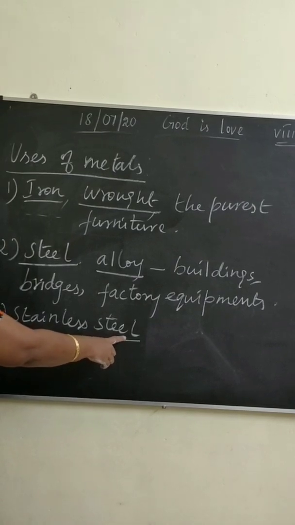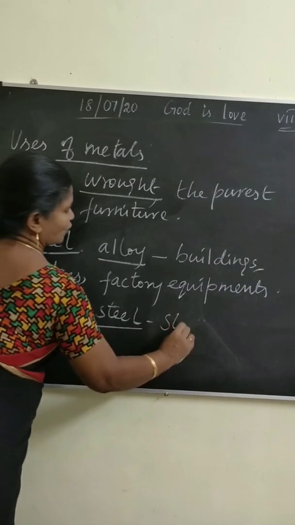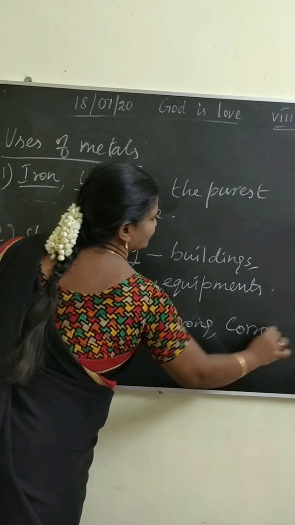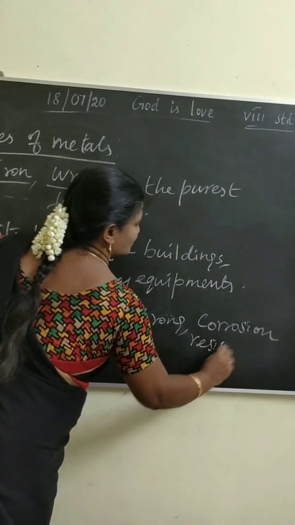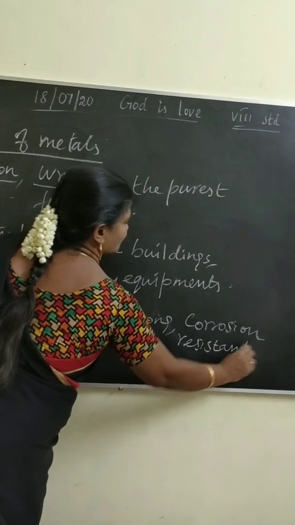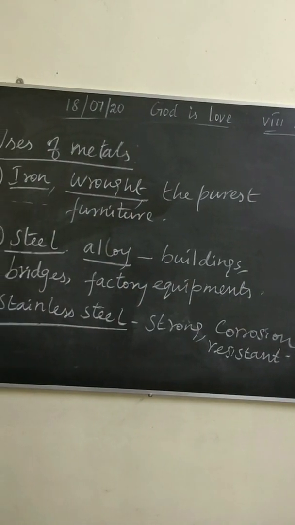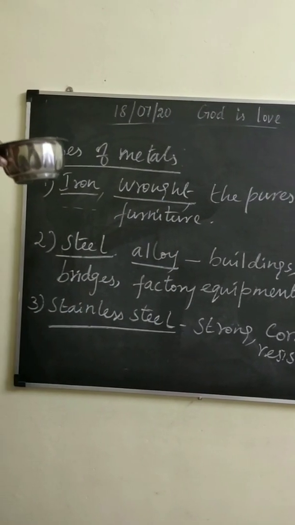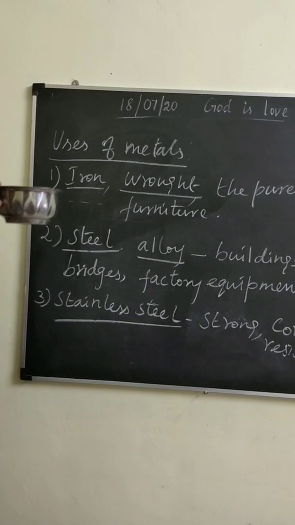It is very strong and corrosion resistant. See the stainless steel? This metal is very strong.